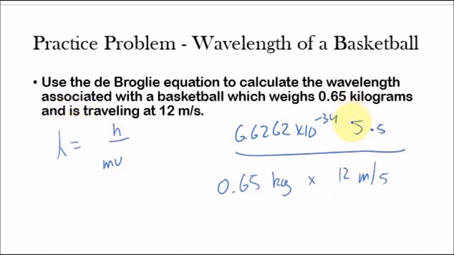Okay. An important point to take note of is that whenever you're using de Broglie's equation, the mass has to be in kilograms. You must convert to kilograms, and the speed must be in meters per second. If it's not in kilograms or meters per second, you're going to get the wrong answer. So already this question is giving us the mass of the object in kilograms and the speed of the object in meters per second, so we can go ahead and just calculate this. So let me go ahead and put this into a calculator.